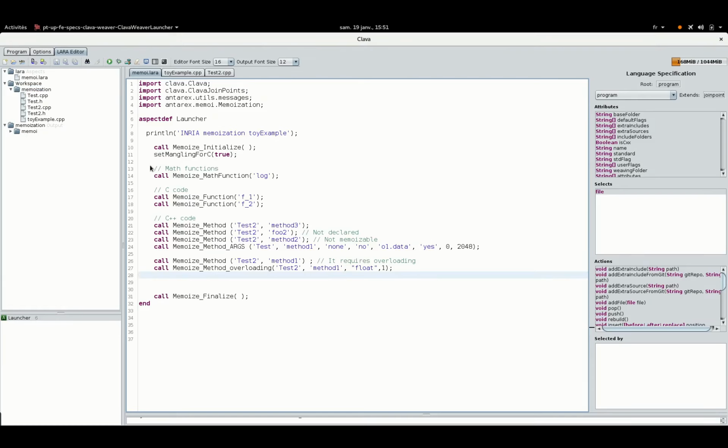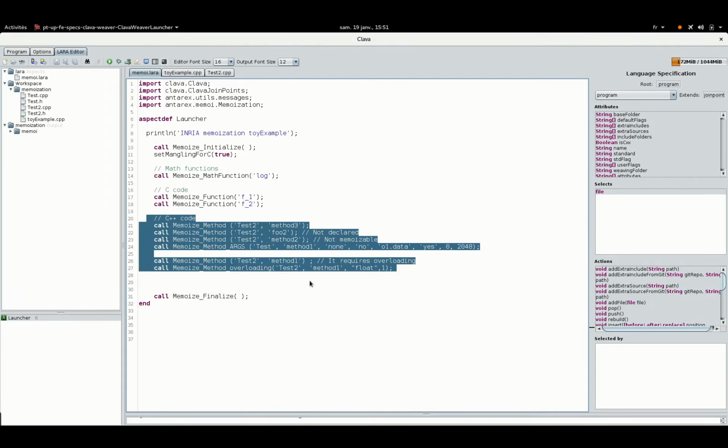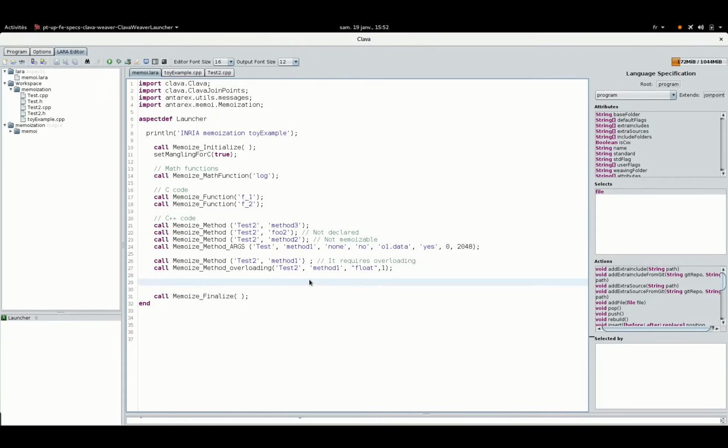We distinguish the memoization of the CMATH function, such as log here, the memoization of the user C function here, function 1 and function 2, for example, and finally the memoization of the user C++ method here. The user may also fix the parameters seen previously.